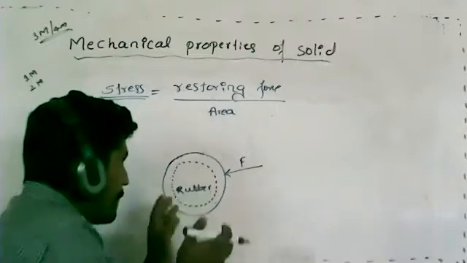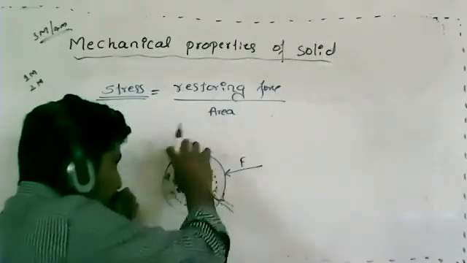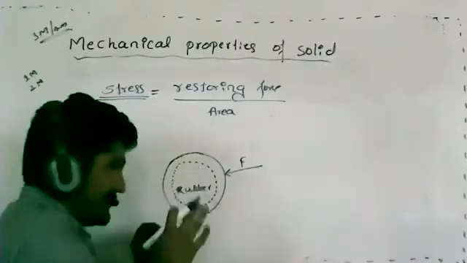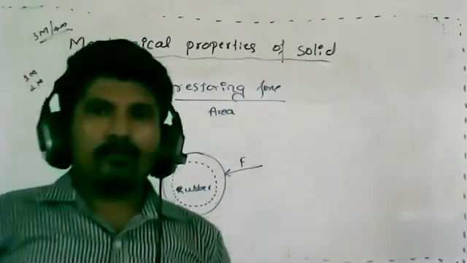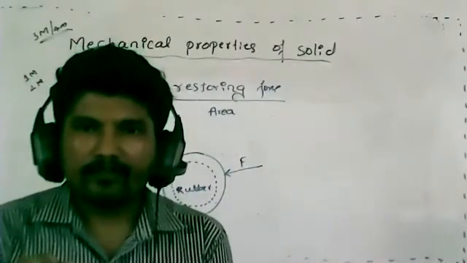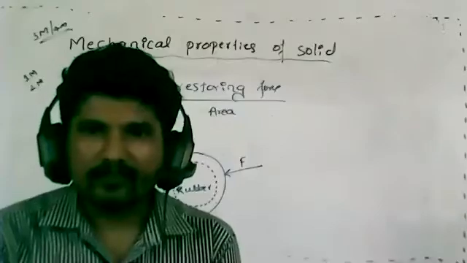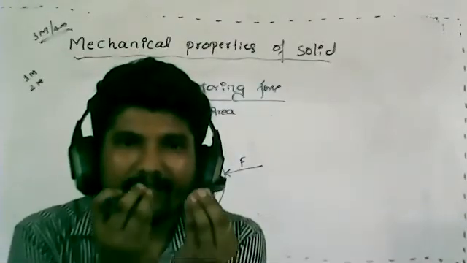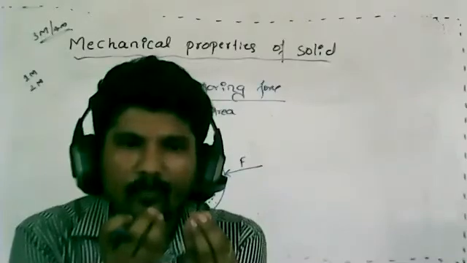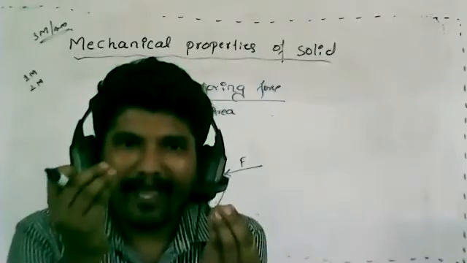So we already know, once I apply a force, due to the interatomic distance, a force will be exerted. There will be a force between each atom, or you can say each molecule.